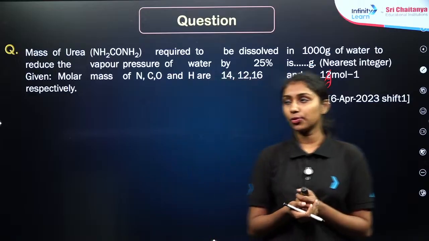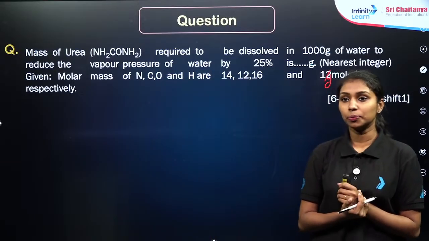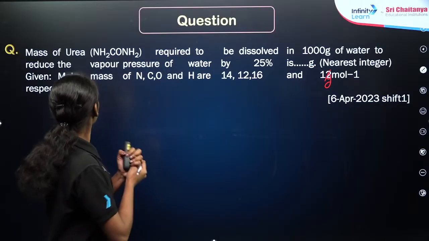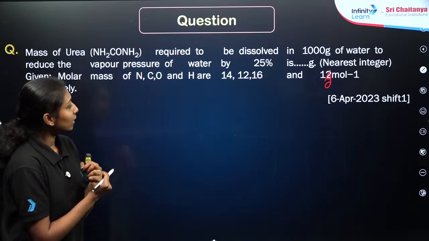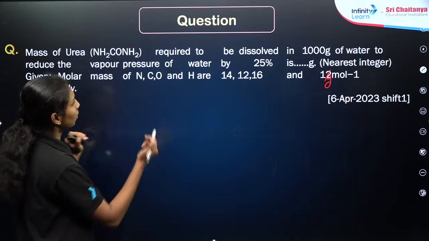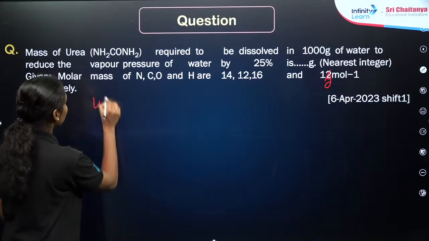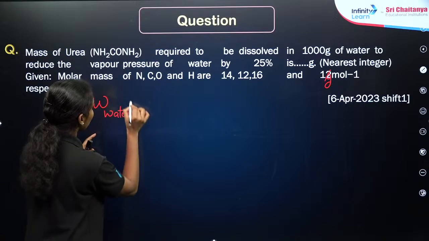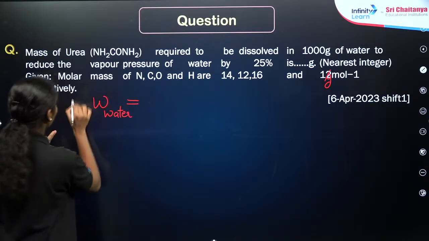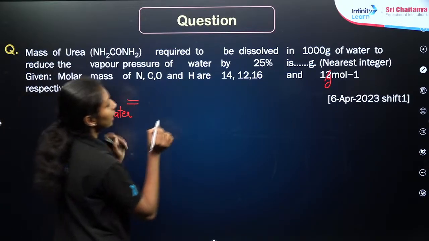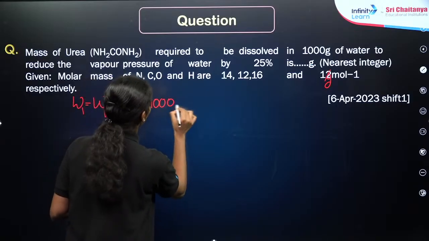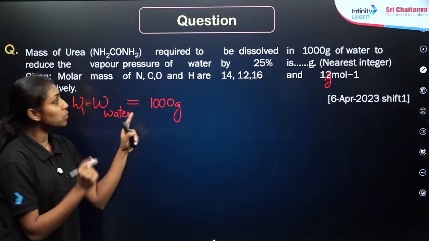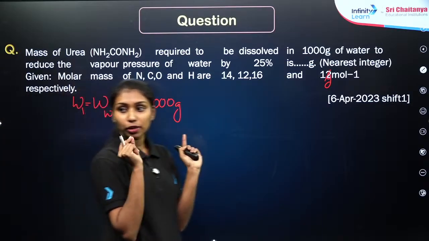Okay, what will be the answer for this question, or how can we solve this question? What is the data given here? Here the weight of water is given, right? Water is the solvent here, so we can take it as W1. This is already given as 1000 gram, right? Then, what is the other given data? The vapor pressure is reducing by 25%.